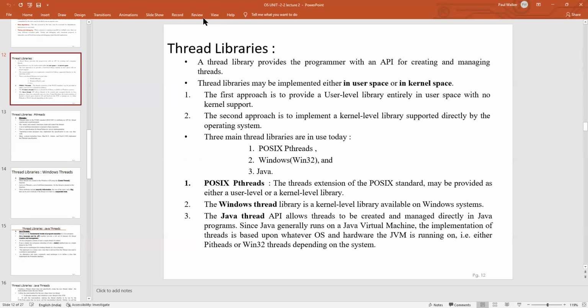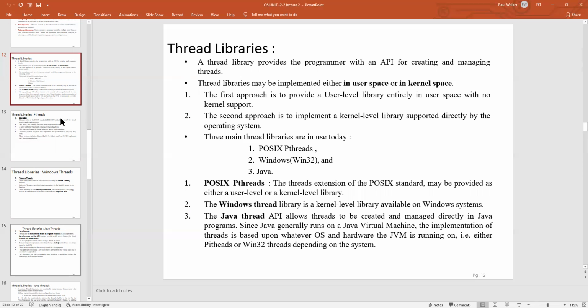Three main threaded libraries used today are POSIX pthread, Windows 32, and Java. POSIX threads are used for the extension of the POSIX standard, which may be provided at both the user level and the kernel level library function. The Windows thread library is a kernel level library which is available on Windows. Java thread allows the API to be created and managed directly in the Java program.